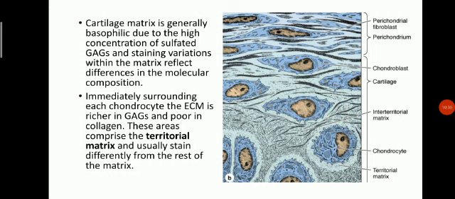Immediately surrounding each chondrocyte, the extracellular matrix is richer in glycosaminoglycans and poor in collagen. These areas comprise the territorial matrix. So this is just surrounding this chondrocyte. This is the territorial matrix, and in between these chondrocytes this is the interterritorial matrix. So just surrounding the chondrocytes is the territorial matrix, and it stains different from the rest of the matrix.